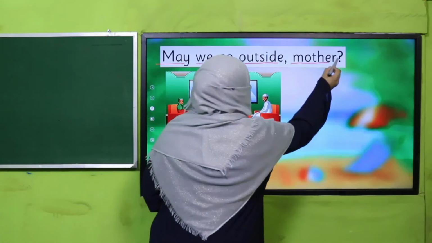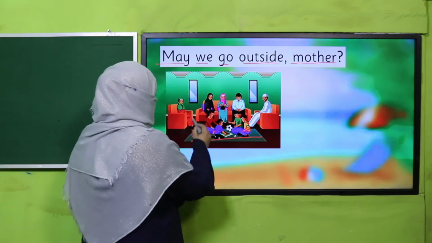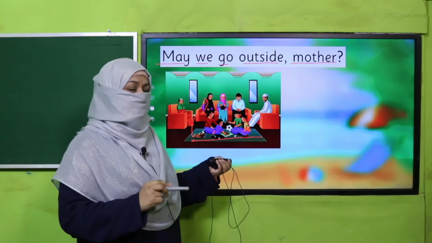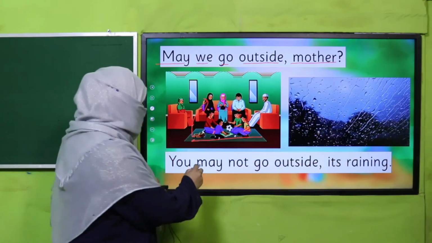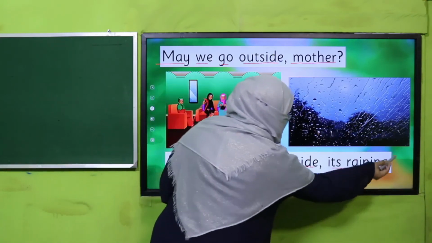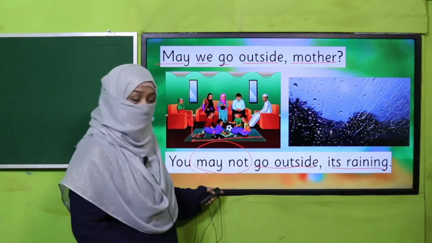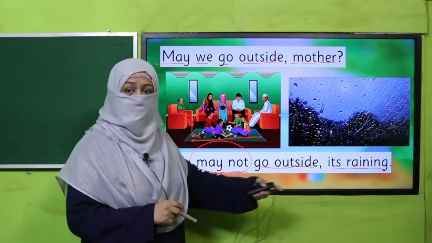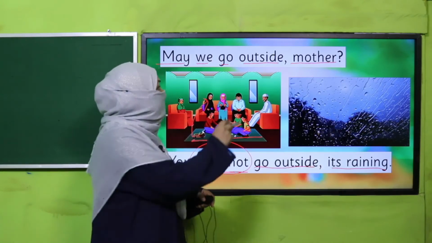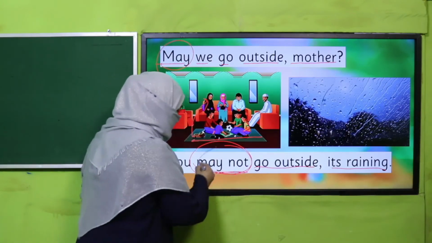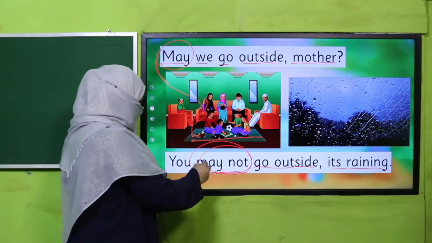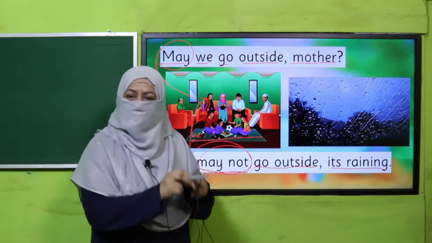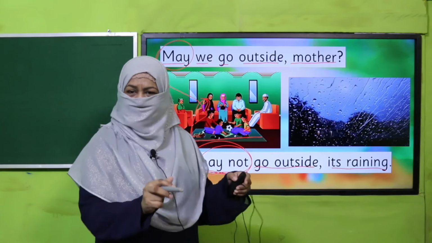May we go outside, mother? Now children are sitting and they are seeking permission from mother. Mother may say yes or may not. So what is the mother saying now? She's saying, you may not go outside, it's raining, right? So may not. Permission is not granted. There is prohibition. Mother is stopping. She's saying, no, don't go outside. Why? Because it's raining. Do you understand the use of may and may not? May is used to seek permission and may not is used to stop permission for prohibition, right? Are you clear? Are you sure?